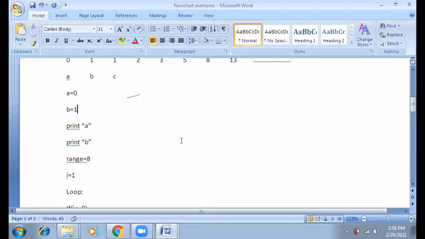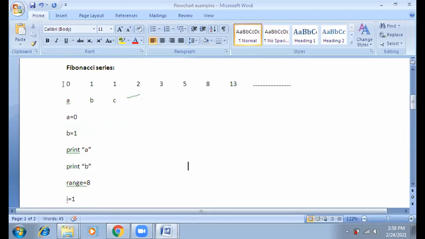So what will be the first output of our program? 0 and 1. 0 and 1, that has been printed. I have made it a yellow marking. That has been successfully printed after executing these 4 lines. I think it is clear to everyone.